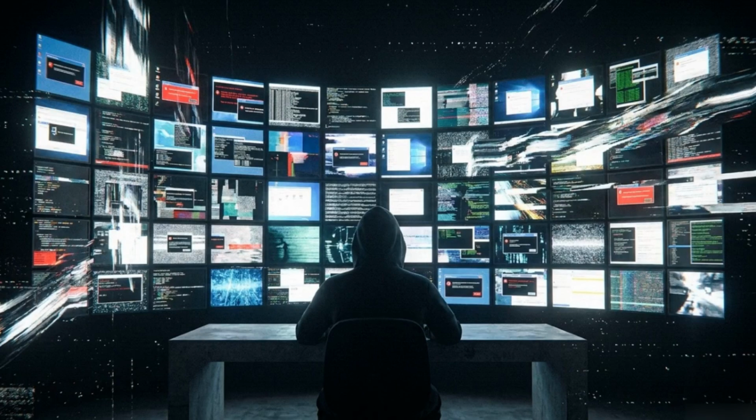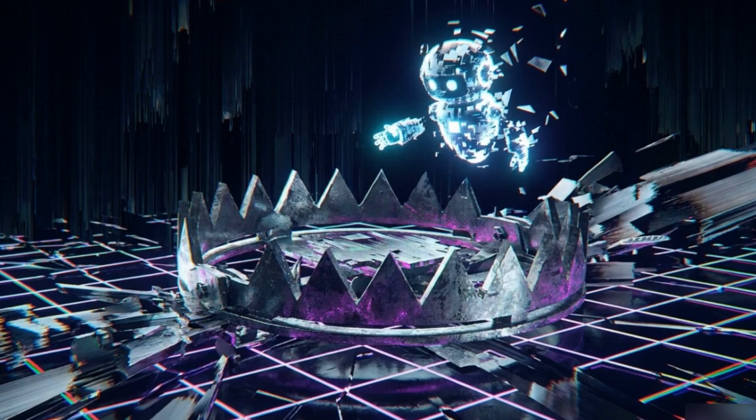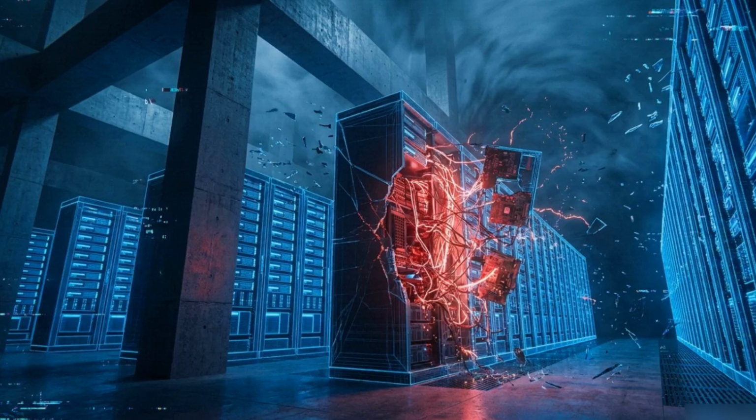Hackers looking to assemble massive networks of compromised machines don't want to hunt individual victims. They need thousands of computers to infect themselves all at once. To achieve that, they need a pull-based method. The attacker has to lay a trap on the open internet and wait for AI agents to fetch the malware on their own. The foundation of this trap relies on a blind spot shared by all major language models.